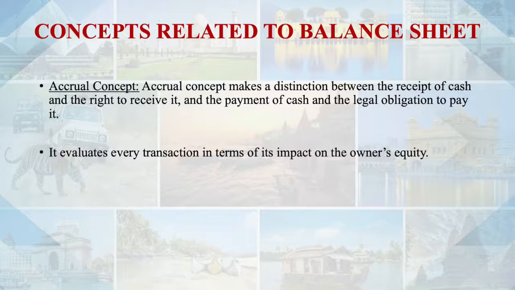So the time of getting the legal obligation and the right to receive the payment is very important. And that is why we say for every transaction we find out what is the impact of that transaction on the owner's equity. We have already seen that assets are equal to liability plus capital, or we can say capital is owner's equity, which also shows the profits, which also shows the revenues. That is the difference between the revenue and expenses, which becomes the profit. So every transaction is going to impact the owner's equity. So whatever those transactions are, they should be recorded according to the accrual concept.